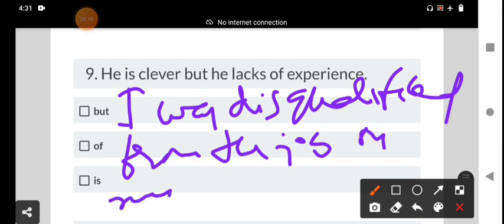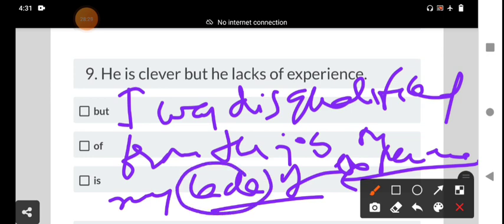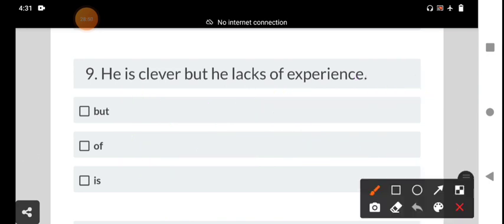Experience is a noun, and lack is also a noun here. It takes the preposition of. As a verb, it does not take the preposition. That is the main difference between the verb and the noun. In this sentence, it has been used as a verb.